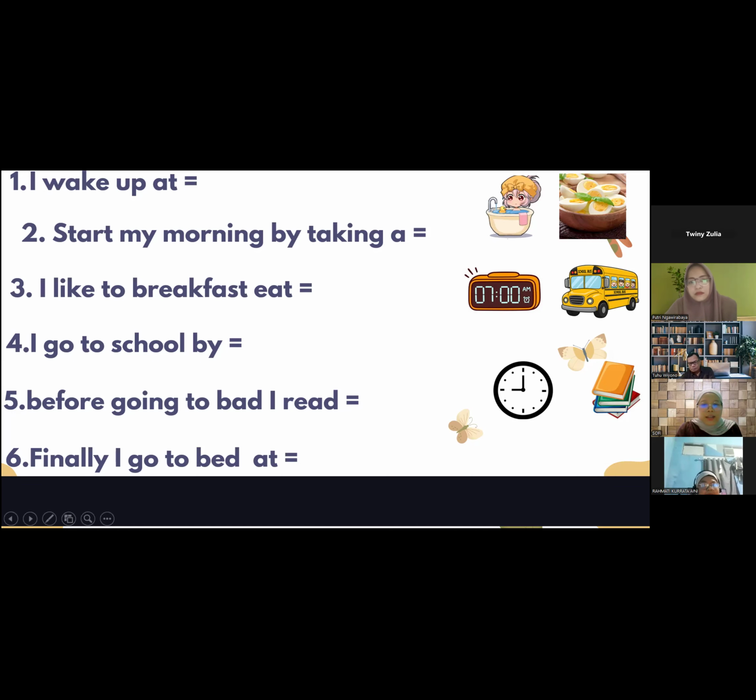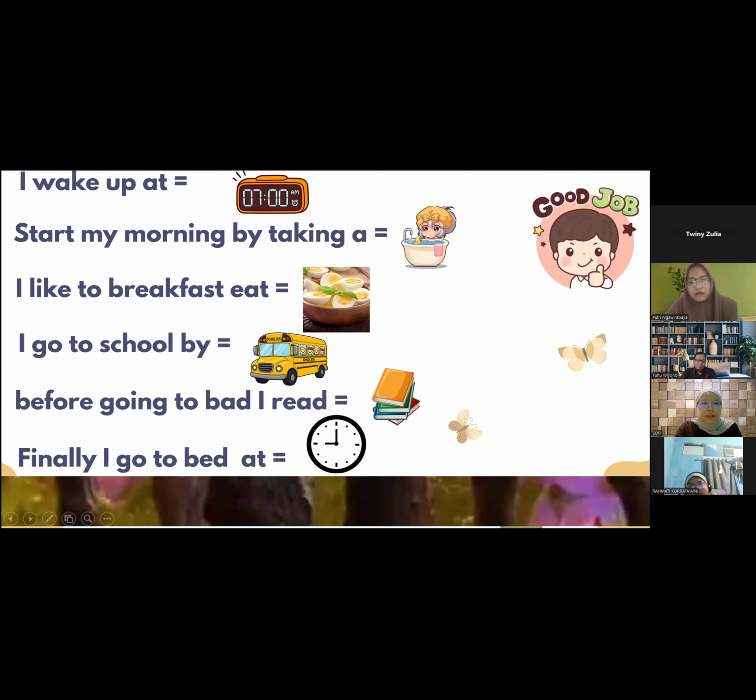And then let's check the answer. Yes, the answer is true, guys. I wake up at 7 a.m. and start my morning by taking a shower. And then I like to breakfast, eat egg. I go to school by bus. Before going to bed, I read a book. Finally, I go to bed at 9 p.m. Well, all the answers are correct.